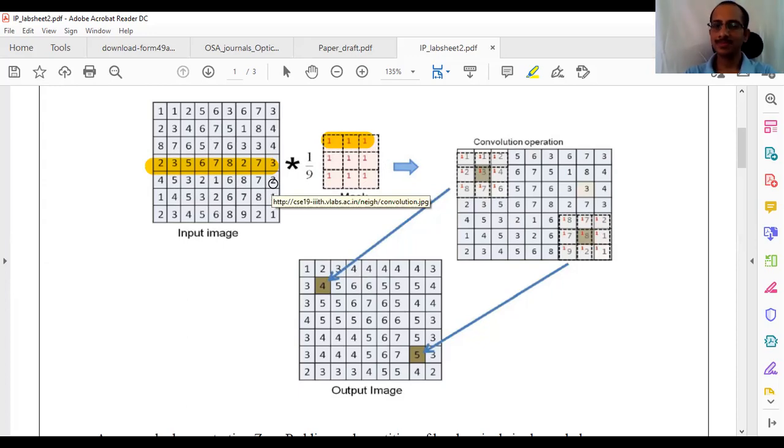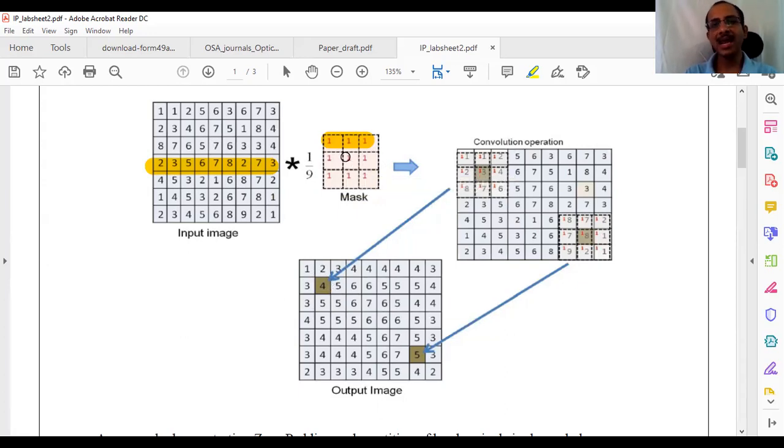Averaging in 2 dimensions, or smoothing of the image. Right. It puts at the corresponding location the average value of the neighborhood pixels and the current pixel. Is this clear or not?